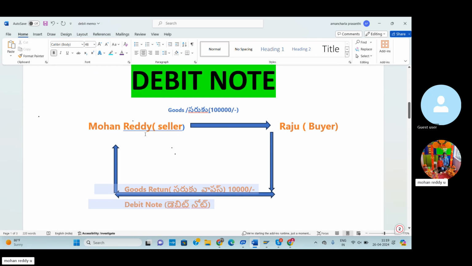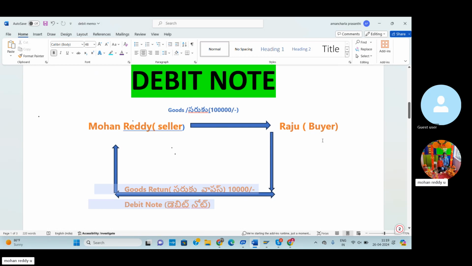So here, first of all, the seller will send goods and services worth 1 lakh rupees to Raju. Raju receives the goods and services and checks all the goods. After that, there may be some errors, for example some of the goods may be damaged. In this situation, say 10,000 rupees worth of goods are damaged.